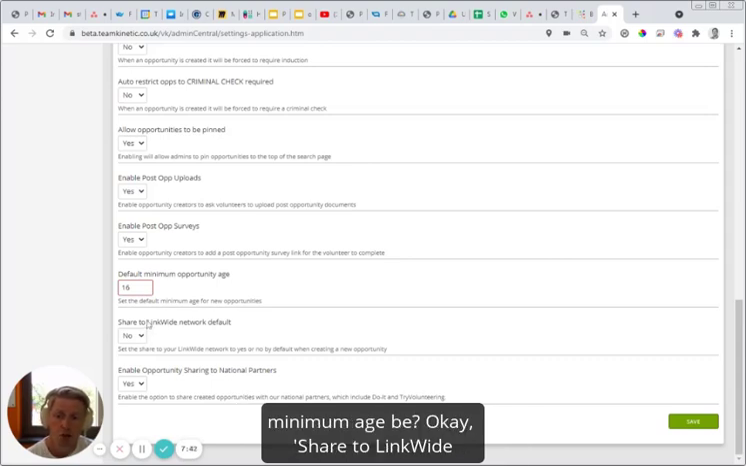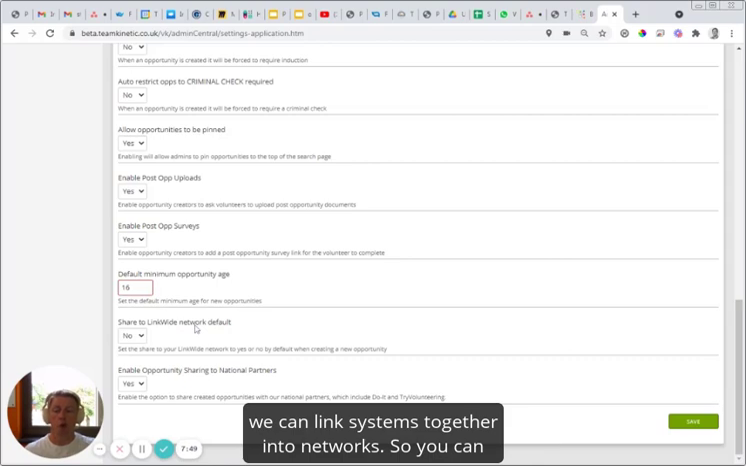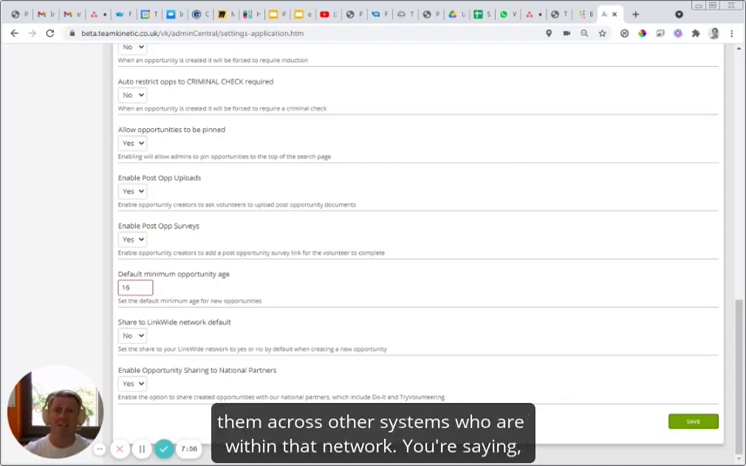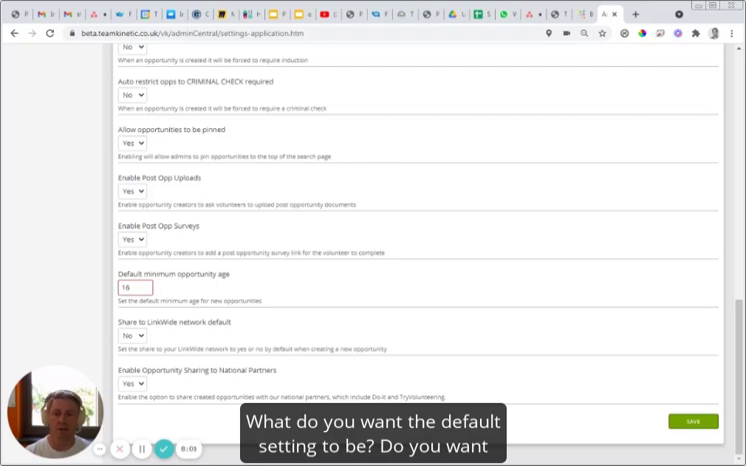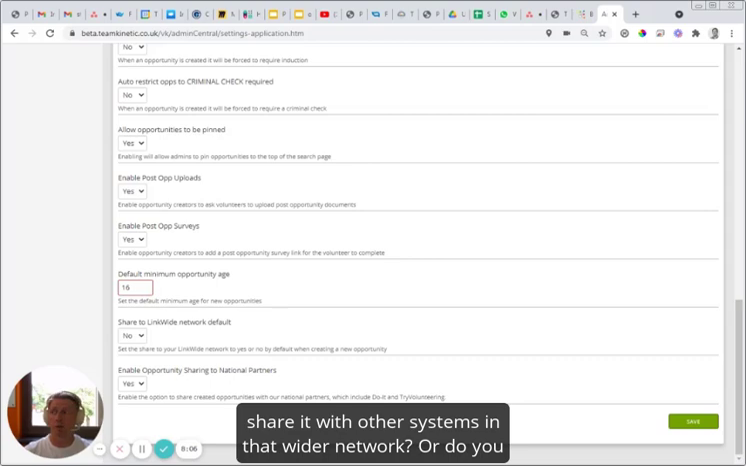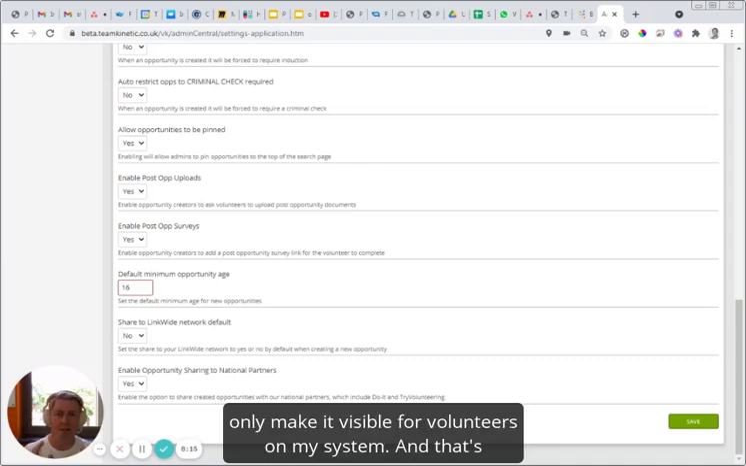Share to link-wide network default. We know that we can link systems together into networks, so you can create opportunities and broadcast or share them across other systems within that network. You're saying, what do you want the default setting to be? Do you want it by default, when you create an opportunity, to automatically share it with other systems in that wider network? Or do you want it to say no, so that unless I manually change it, it's only visible for volunteers on my system?